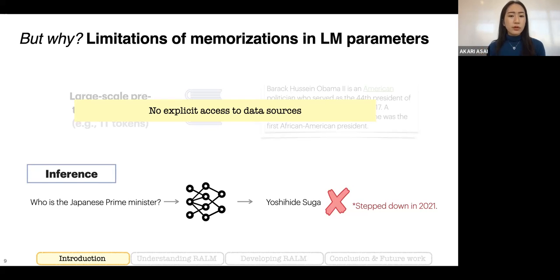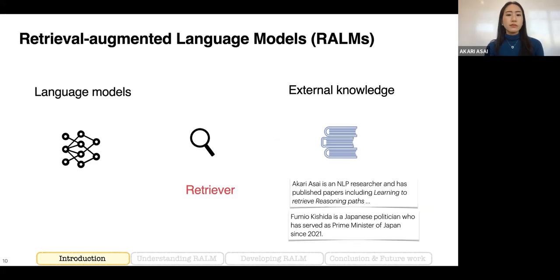So those models may generate factually incorrect information that used to be true, but not true anymore. These are examples of why we shouldn't try to memorize everything in language model parameters, because of long-tail entity issues or temporal dependencies. And also if we try to memorize everything, we typically need to increase the model size to billions or trillions of parameters to increase the capacity of the model.